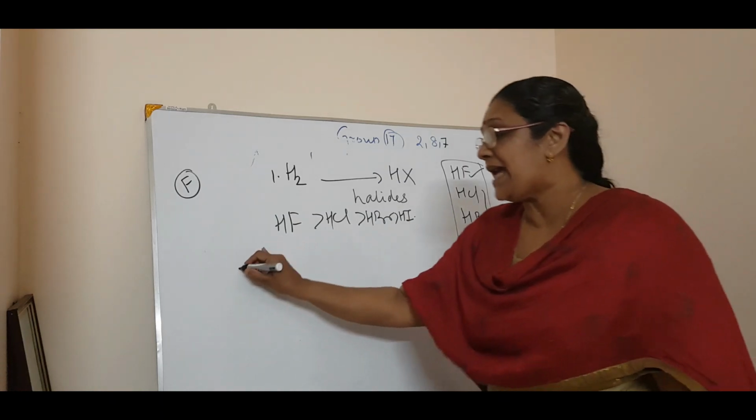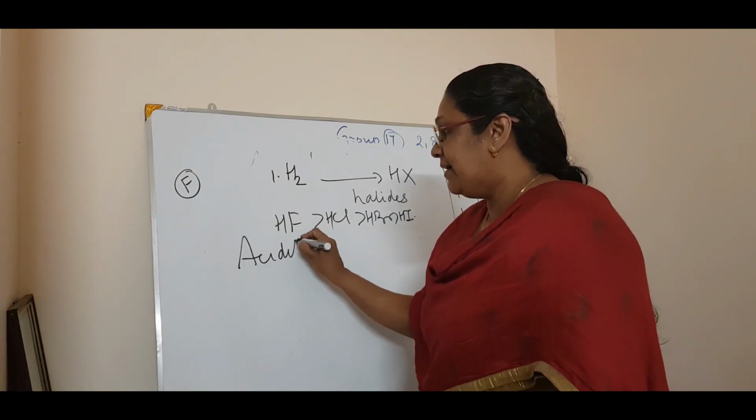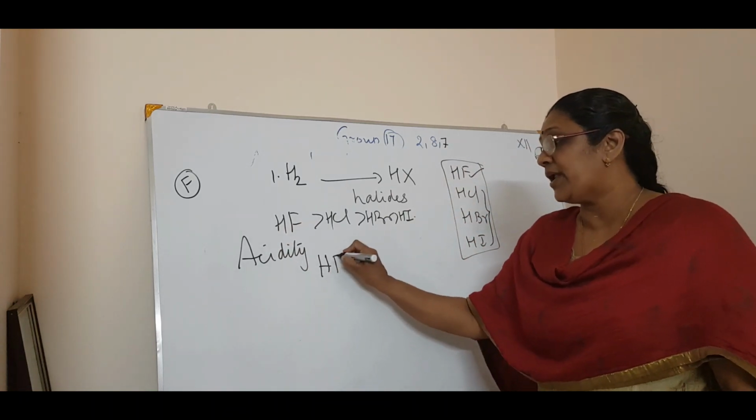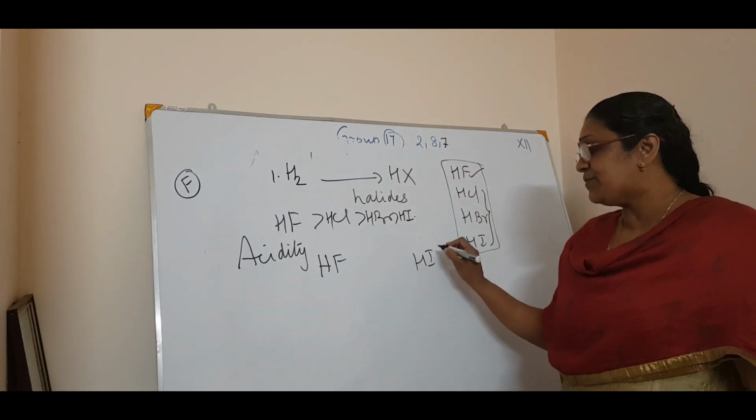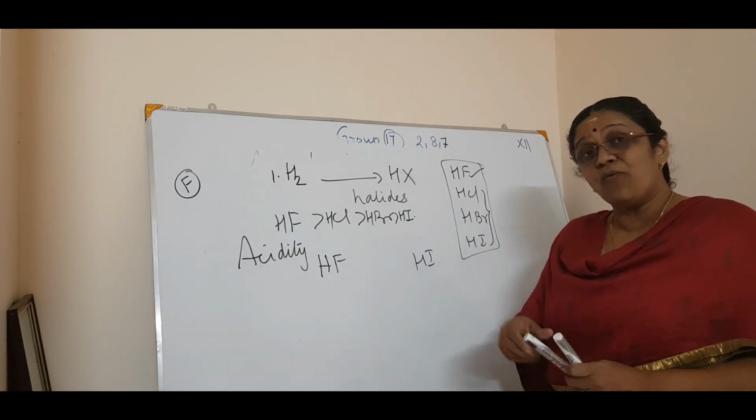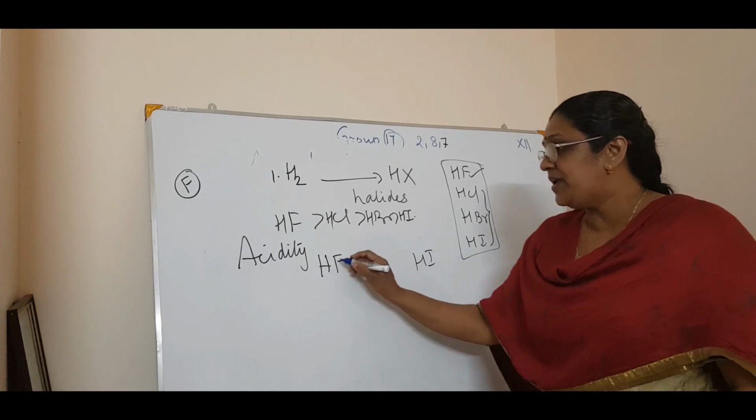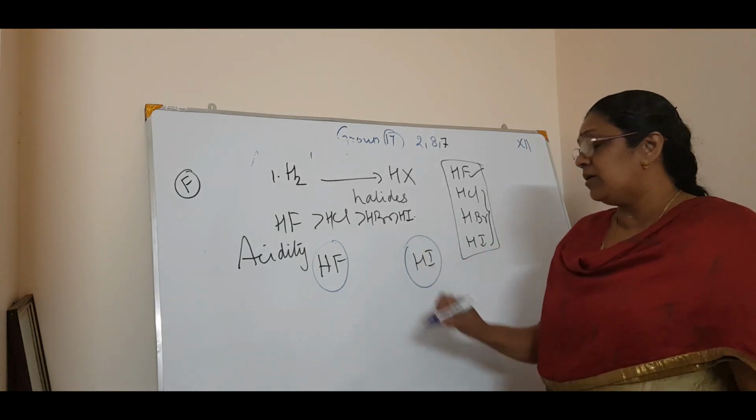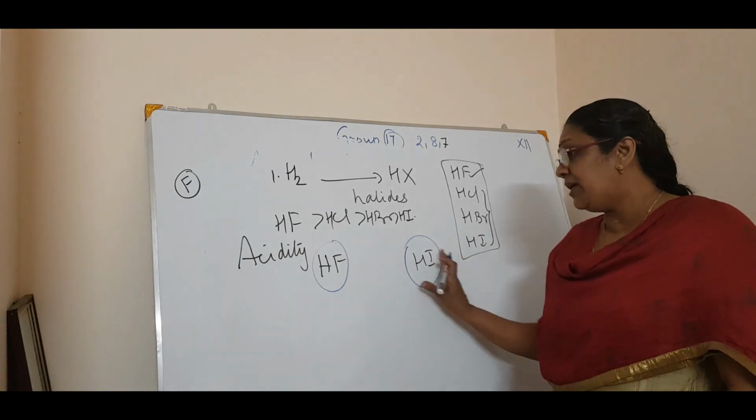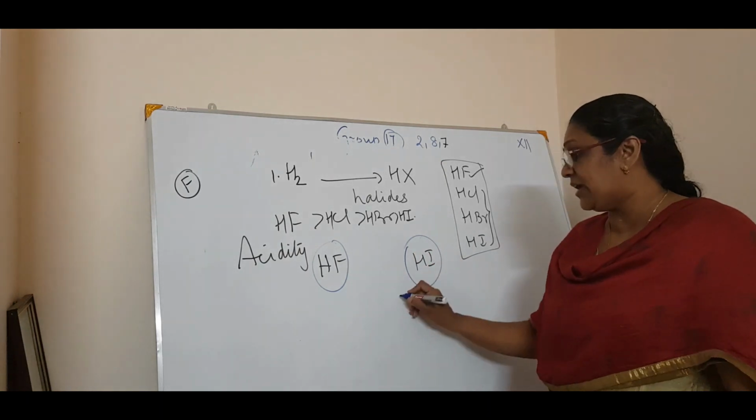But when you talk about acidity, which is more acidic, HF or HI? What is acidic? The removal of a proton. Now from these two, from which one is the proton easily removed? Is it from HI or HF? Definitely it is from HI. Why?